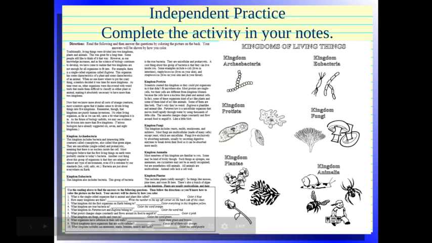Okay. So those three things need to be turned into your teacher. So make sure that you get them done. There will be more assignments after this, but these are the ones that need to be done for today's work. The next topic that we're going to discuss is the kingdom Animalia.